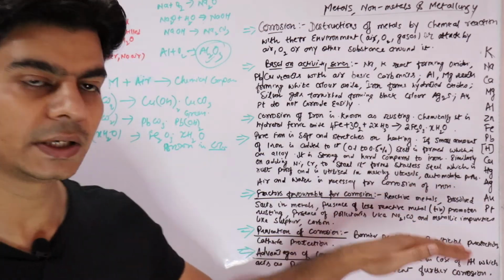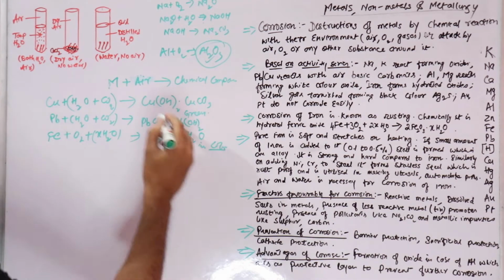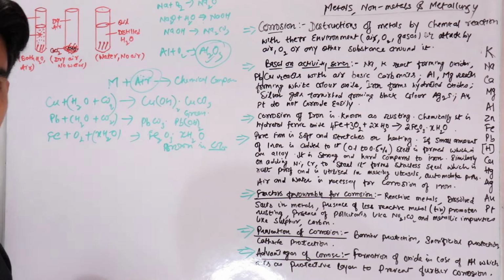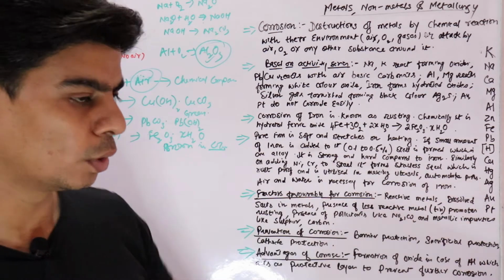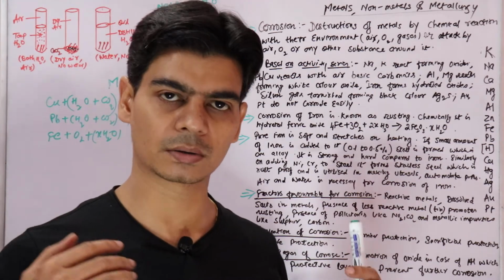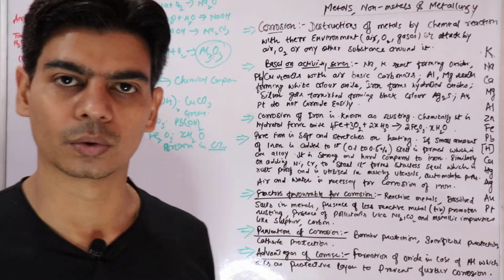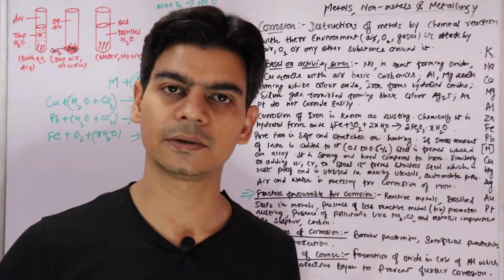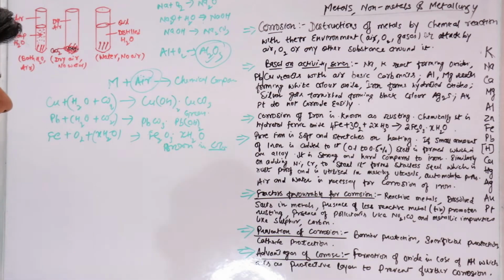Because they are very less reactive, they won't react with air or any component present in air, right? So even if gold or gold jewelry is exposed for hundreds or thousands of years, it won't corrode because of the least reactive nature of gold. Same is the case with platinum, right?